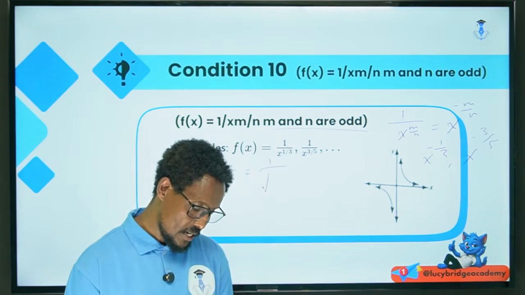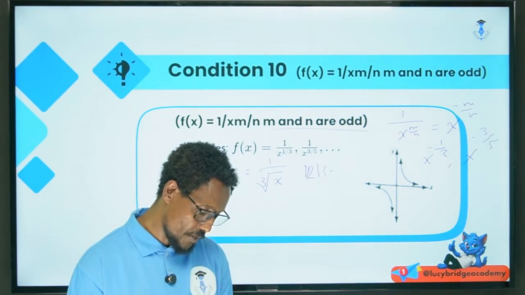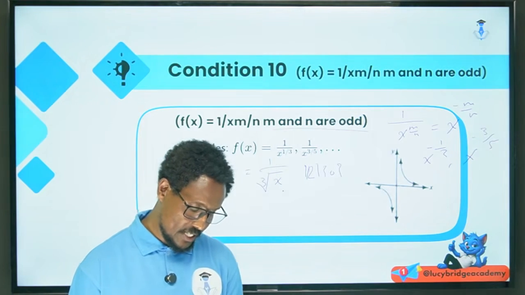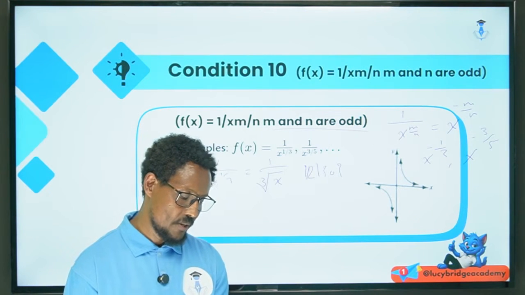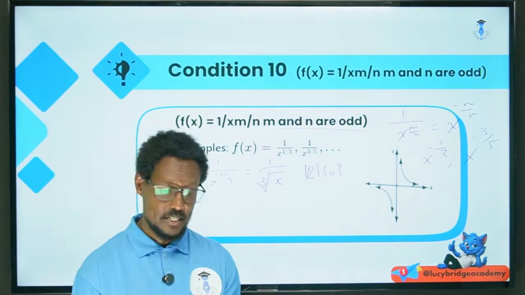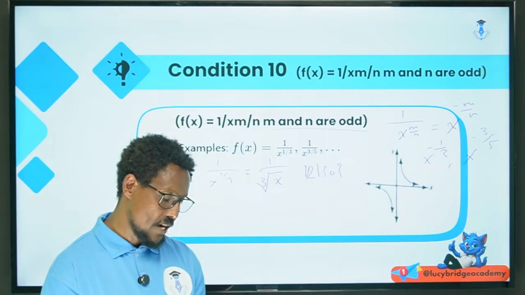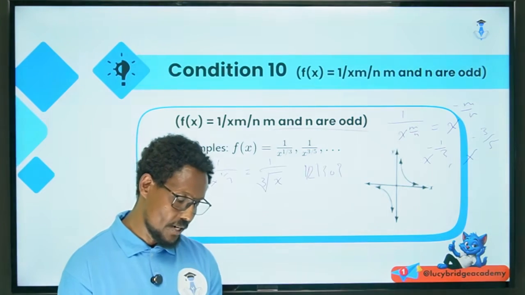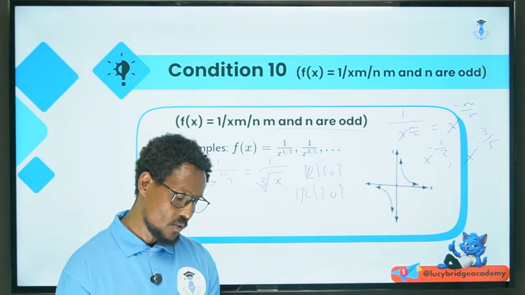In this case, the domain is the set of all real numbers without 0. For every value of x except 0, this function is defined, because the index, which is 3, is odd. The range is also the set of all real numbers except 0.